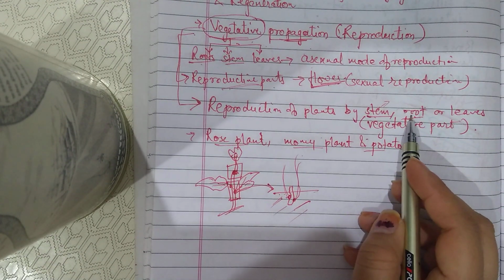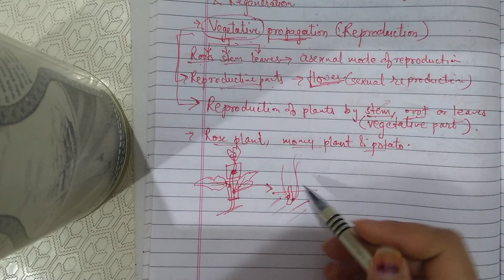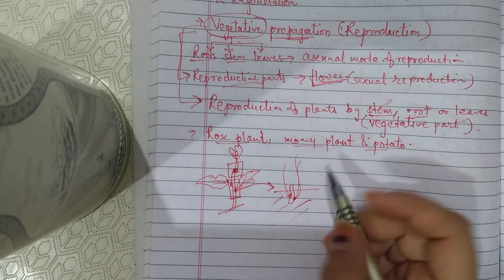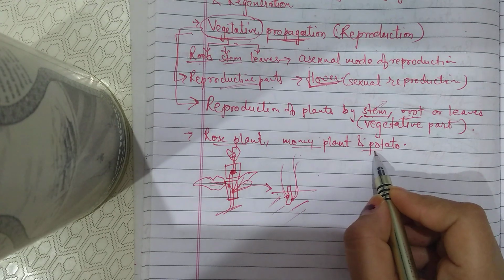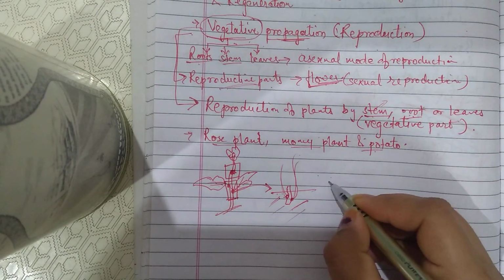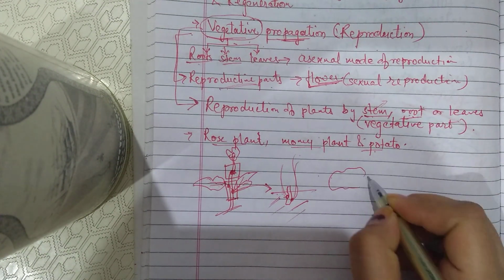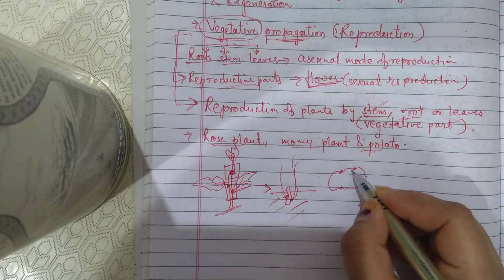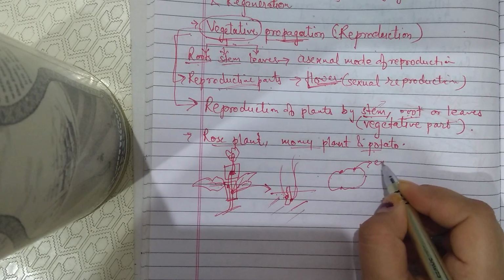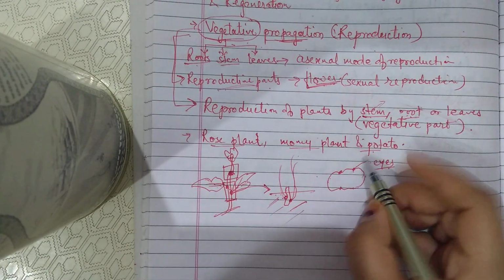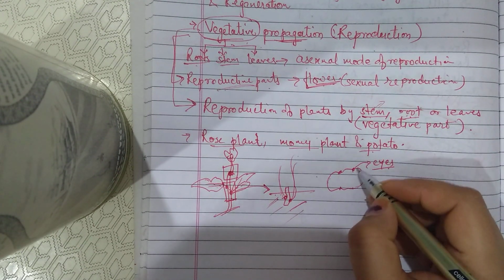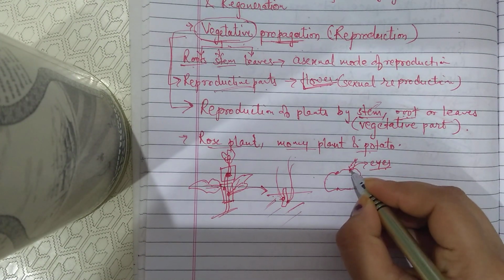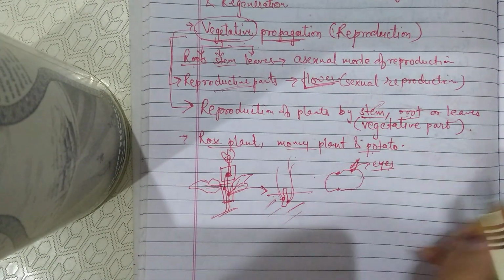Roots are also used for vegetative propagation. We can cut a part of root also. And potato, you all are familiar with the potato. Potato has some buds, some notches on its surface, which are known as eyes. And you have seen in the rainy season that some buds are there on the potato.